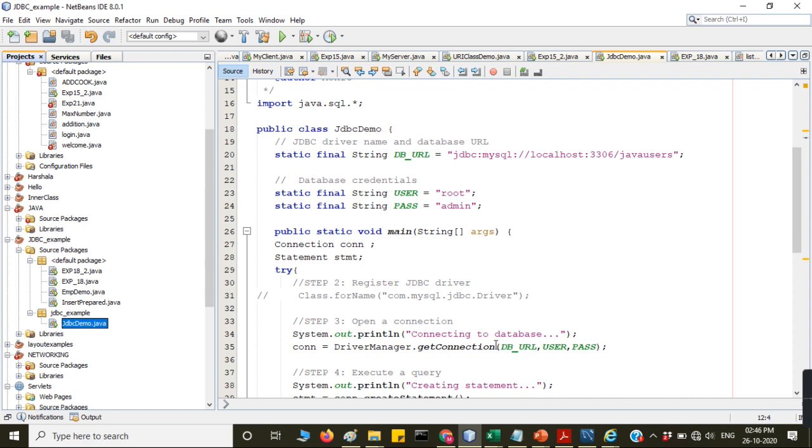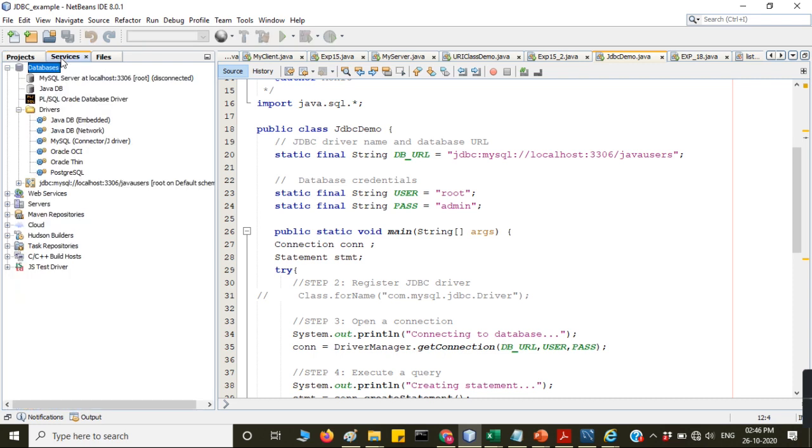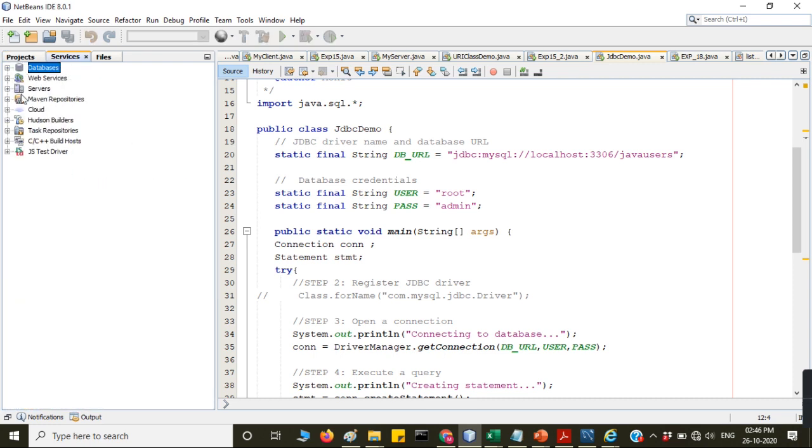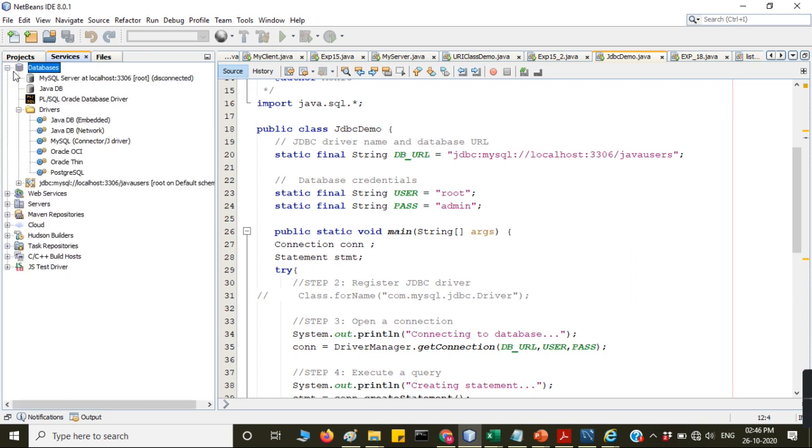Make the connection, that is the URL connection. The URL object is the class that holds the database path. So here Java users is the word. So let's see here. Database.